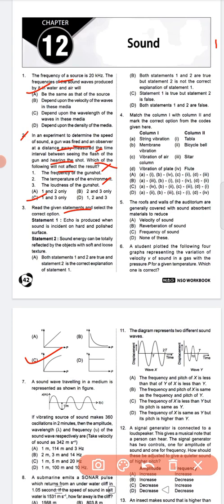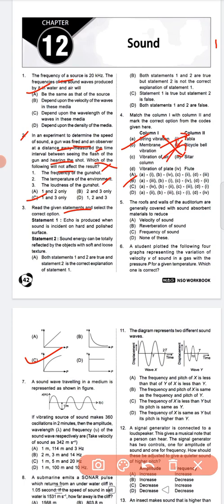Next, question number 4: match column 1 with column 2 and mark the correct option from the codes given here. So question number 4, option B is the correct answer, that is A3, B1, C4 and D2. This is the correct option.